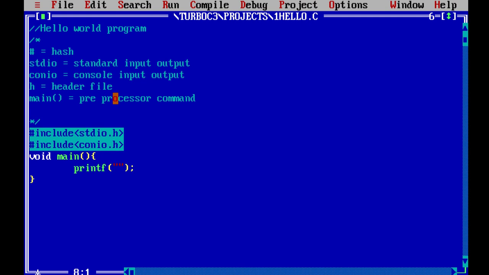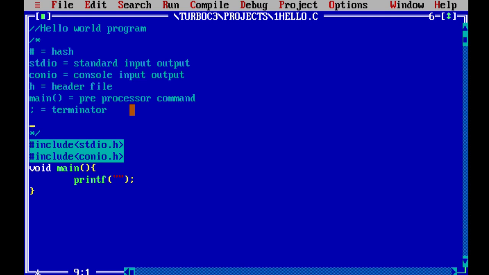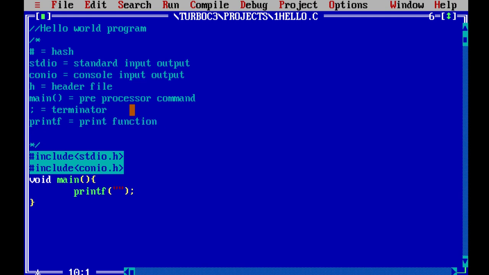Okay. Now semicolon. This is the terminator. Every line should terminate with a terminator. It indicates that the line ends. Printf. The printf function is used to print the data. It's called a print function. The parenthesis including double quotes are called parameters. We used to write arguments, we used to write details.